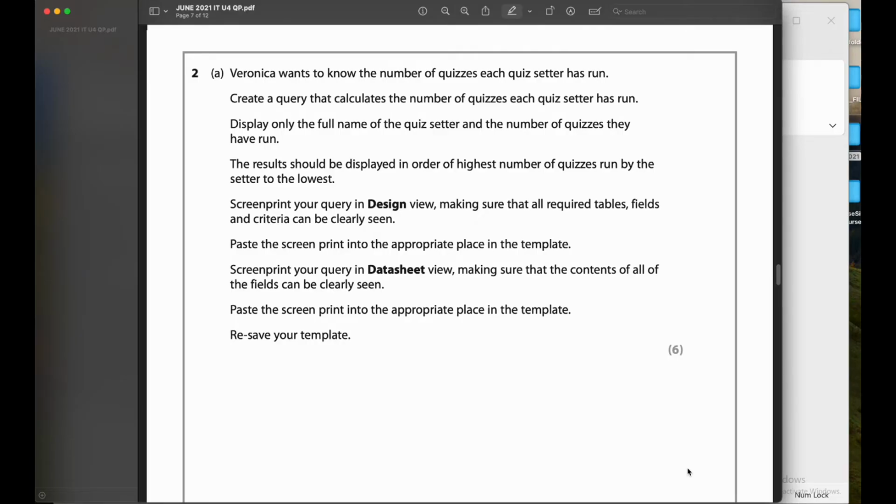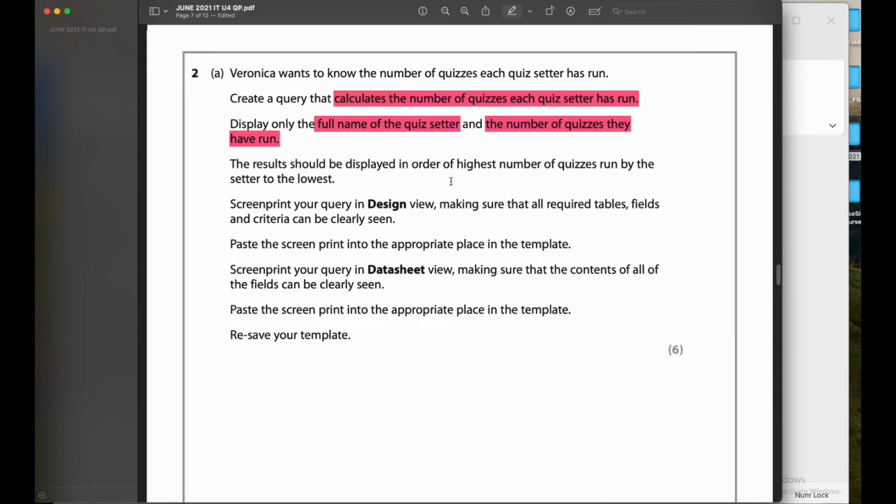Veronica wants to know the number of quizzes each quiz setter has run. So that means we have to identify the total number of quizzes that each quiz setter has run. Create a query that calculates the number of quizzes each quiz setter has run. Display only the full name of the quiz setter and the number of quizzes they have run. The result should be displayed in order of highest number of quizzes.